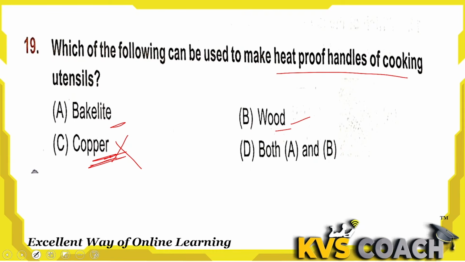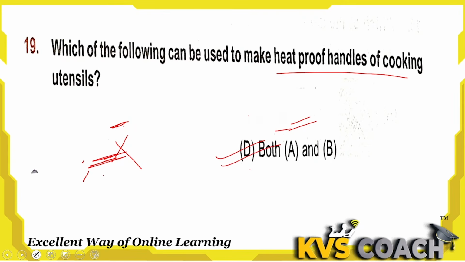So metal is the wrong answer here because it can become hot with the pot. Bakelite and wood are not conductors of heat and electricity, so both can be used in making handles of utensils because they cannot get hot from the flame. So both A and B are the right answer here.